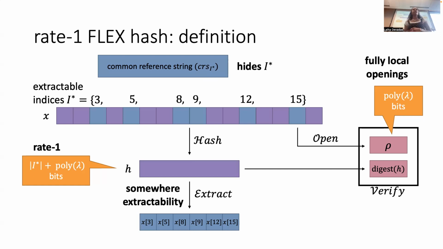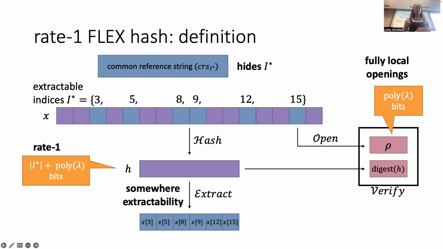We do a lot of work in our proof, when we're using this Rate-1 hash to construct our BARG, to actually check that the digest was computed correctly. But verify only has soundness guarantees if digest H was computed correctly, basically by just digesting the hash value H. I'm confused about the syntax. Does the extractor have any other input, like just the hash? Yes, it has a trapdoor.